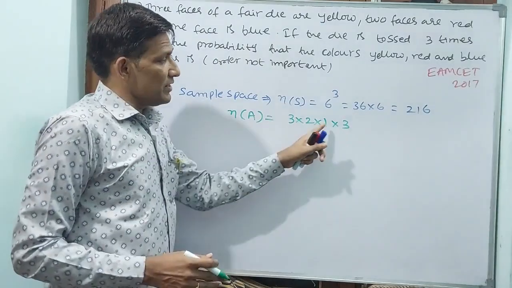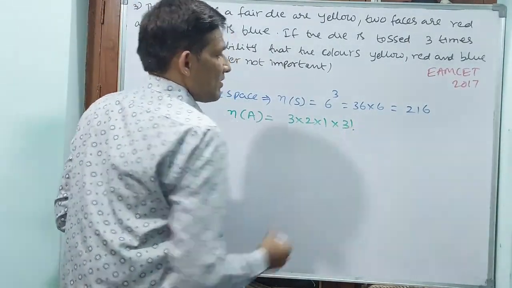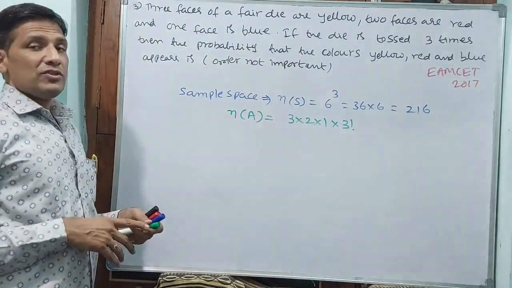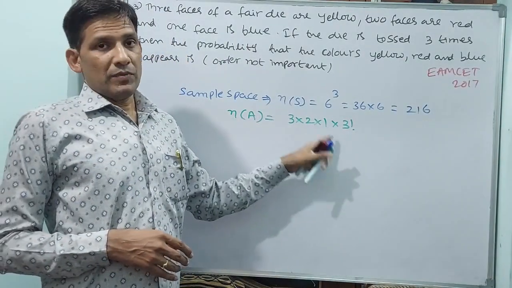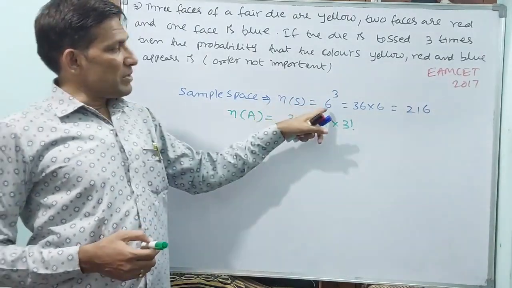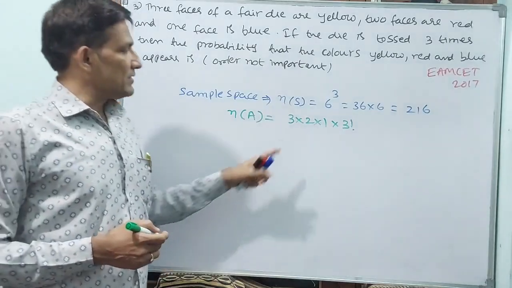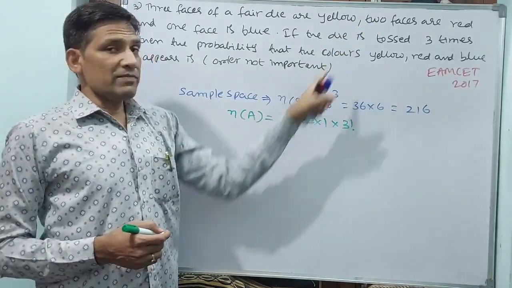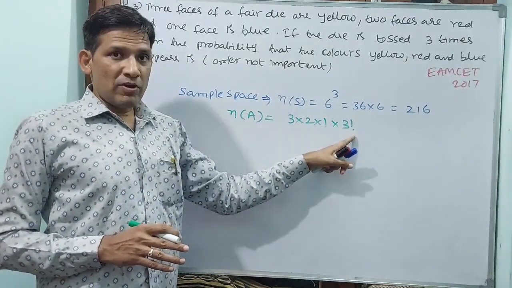Why? Because 3, 2, 1, anything may come. That means you have to take 3 into 2 into 1 into 3 factorial. This is N of A. You understand how this has come? You must have understood this easily. But here think logically: 3 is for yellow, 2 is for red, 1 is for blue. But we have not thrown 1 three times, 3 times we have thrown.